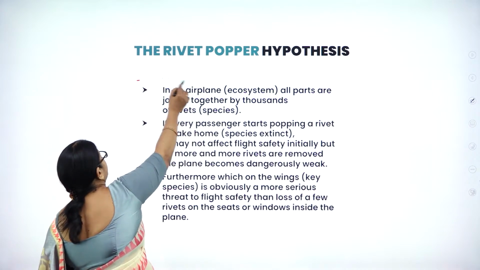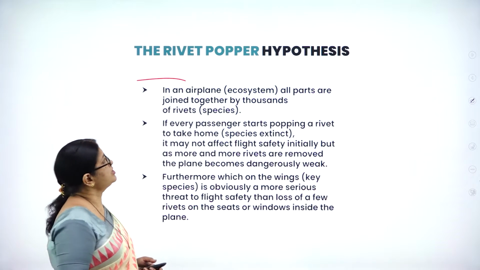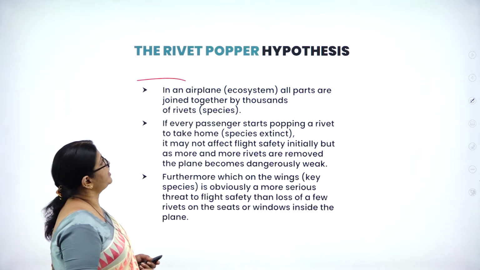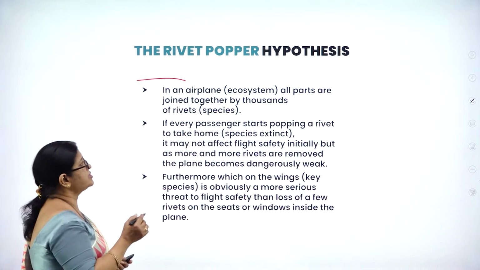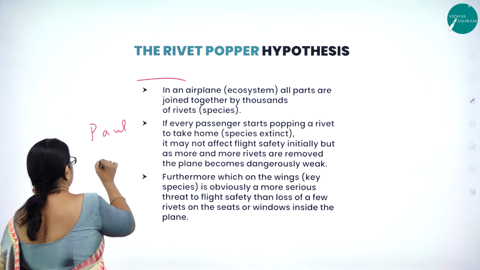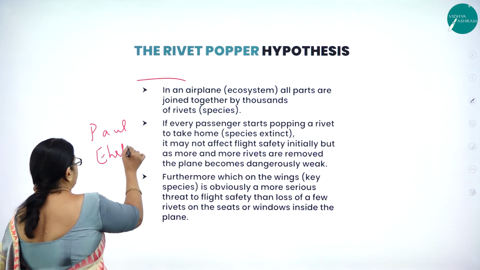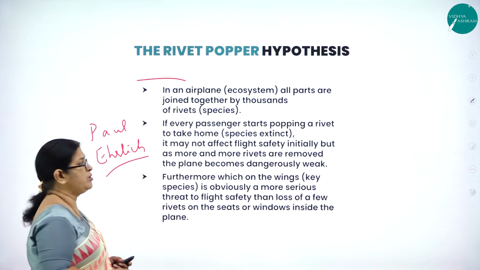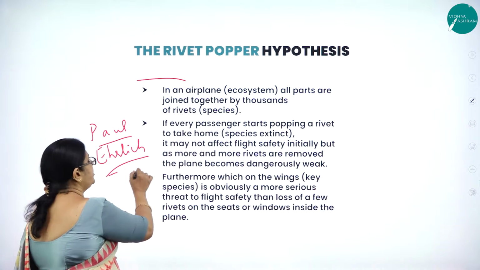Moving on to the next very important concept called the Rivet-Popper hypothesis. This is a hypothesis put across by a scientist by name Paul Ehrlich.